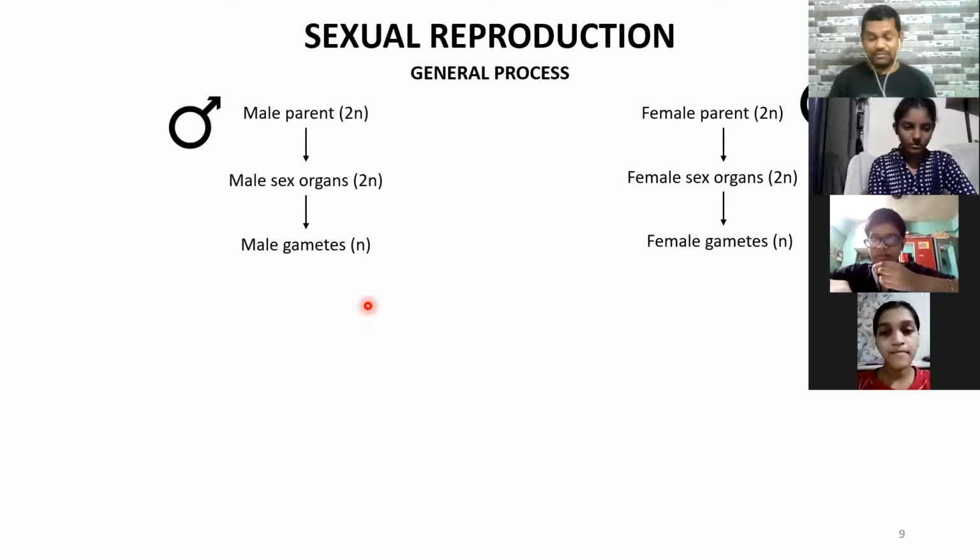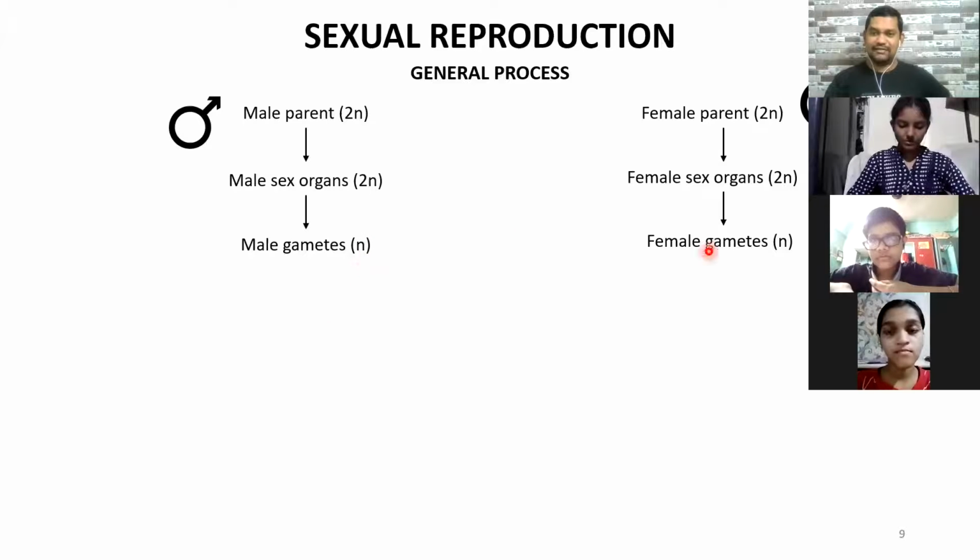Zygote? No. Zygote is after the fertilization, and zygote is not a process. By which process in the male sex organ and the female sex organ are the respective gametes produced? It is one type of cell division which you have already studied.